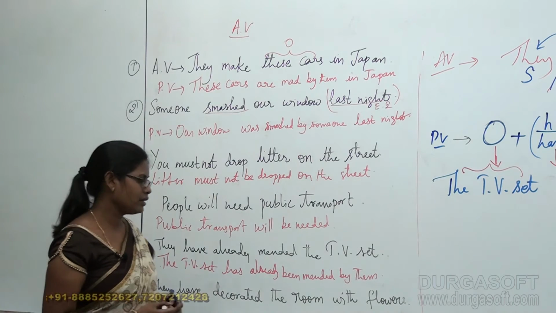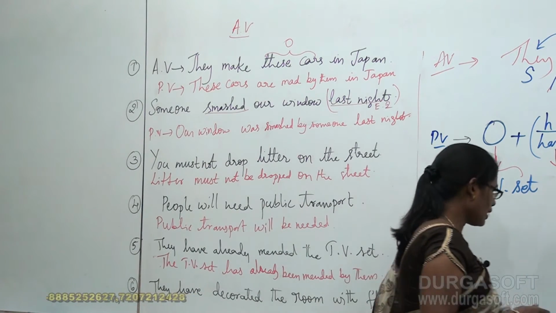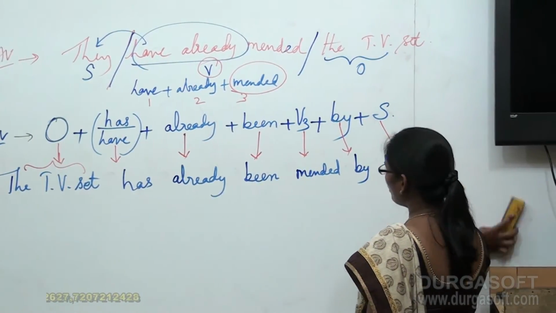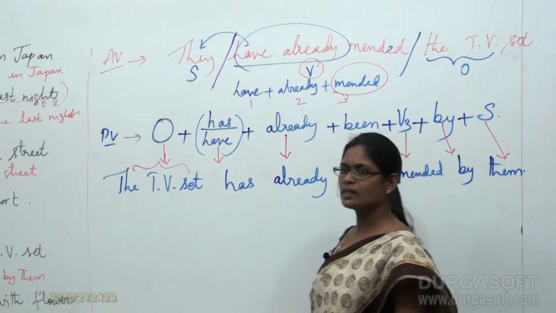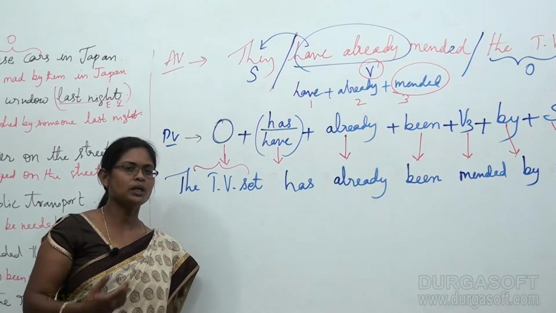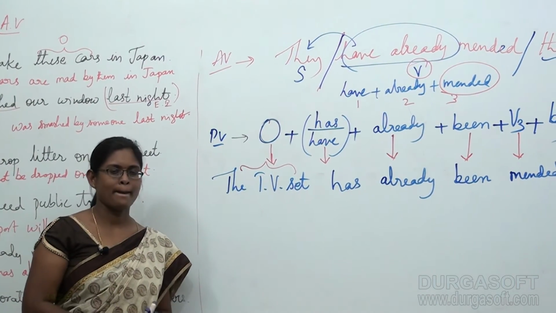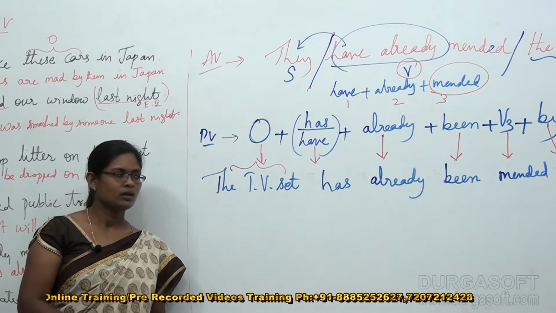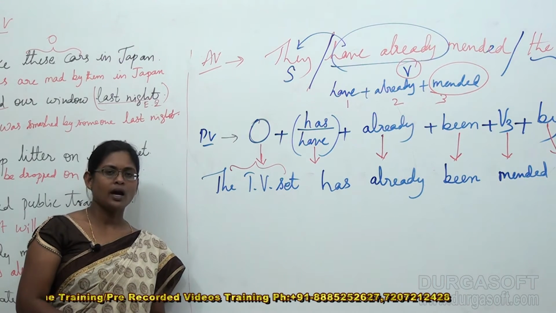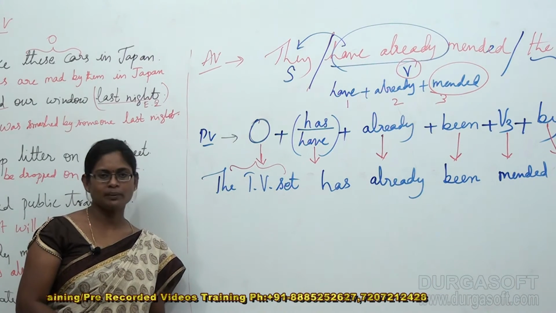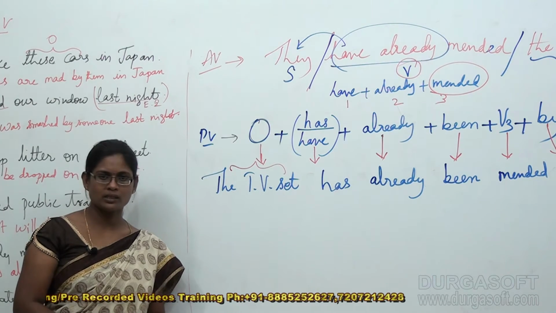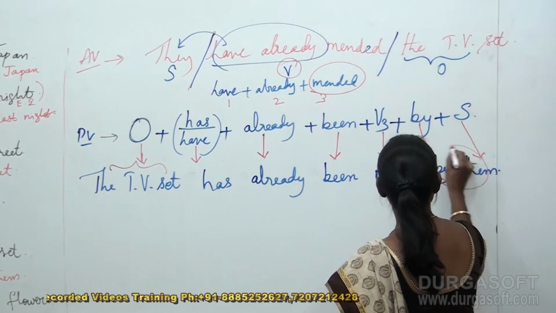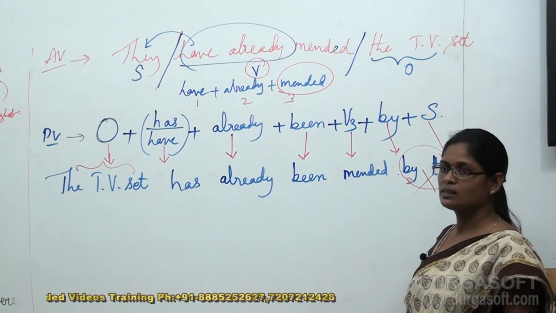Okay, and one more thing I would like to discuss with you. Who usually mends television sets? Obviously the workers of the factory, right? So in that case, I hope the repetition of the subject is not at all required here in this sentence. That means now in my next step, I am going to remove my extra information, that is my subject.